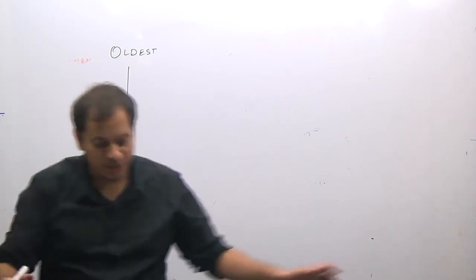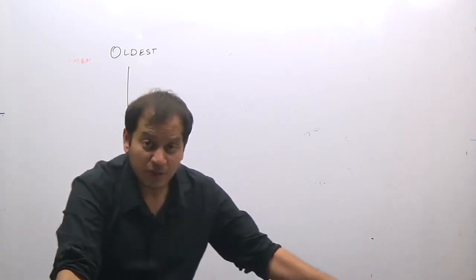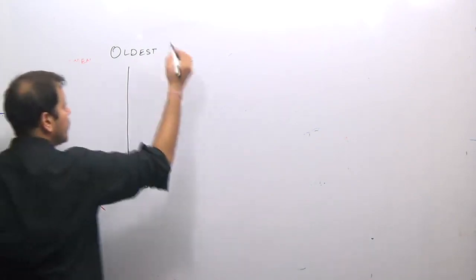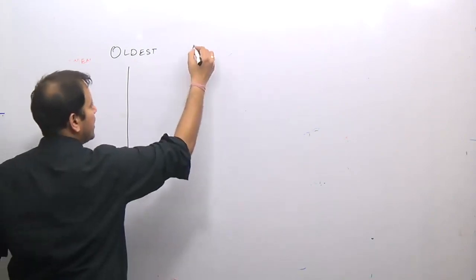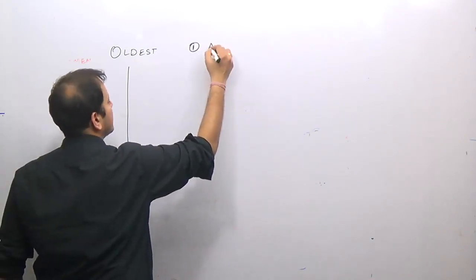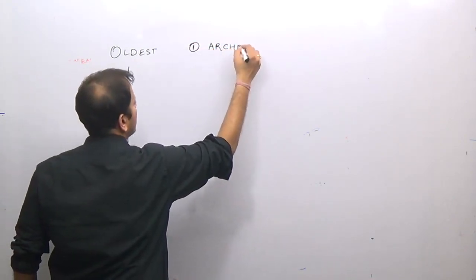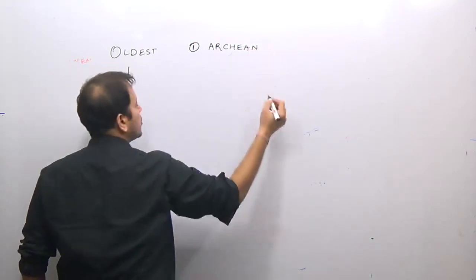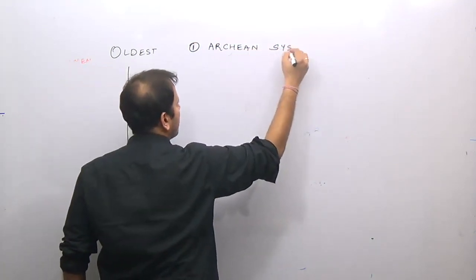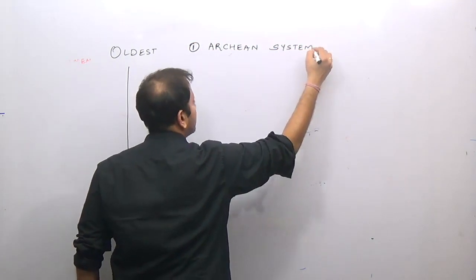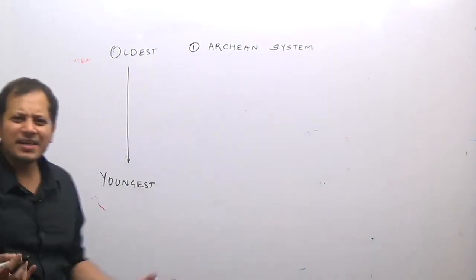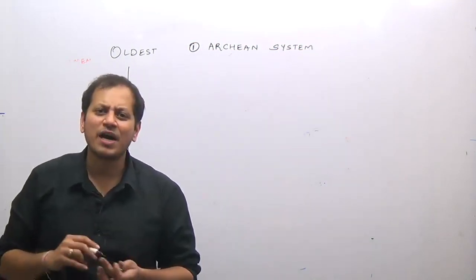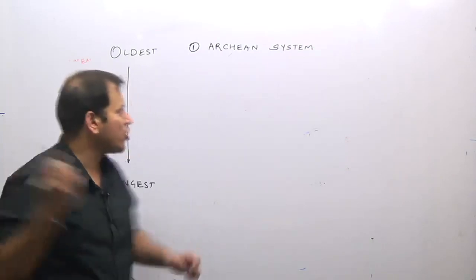The Indian rock system can be divided geologically into the Archean system. The word Archean itself means old. So the Archean system is the oldest rock system in India.